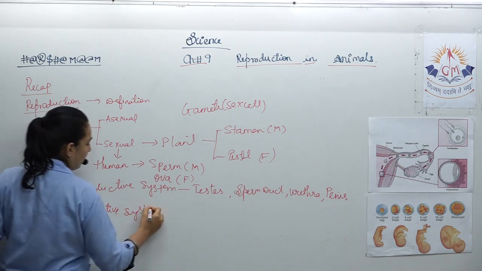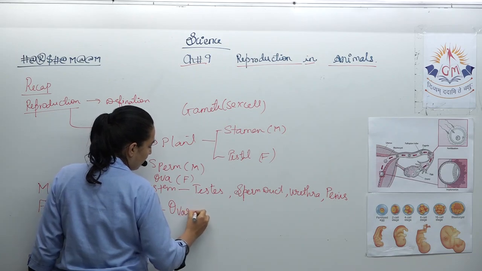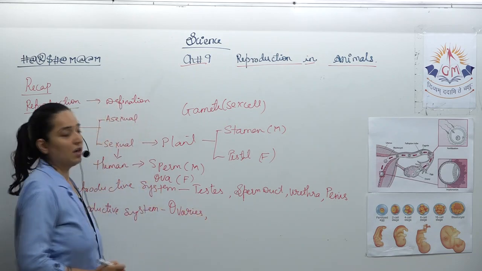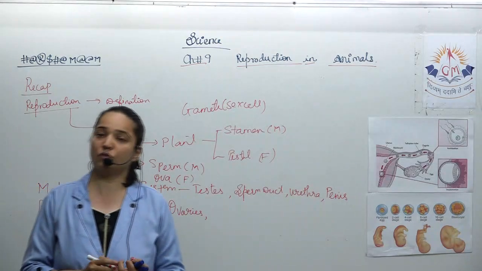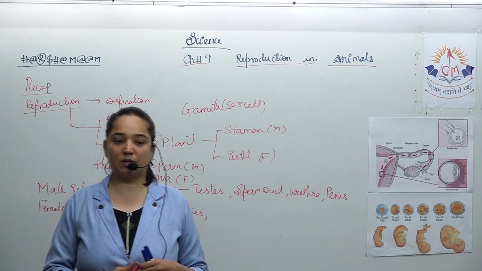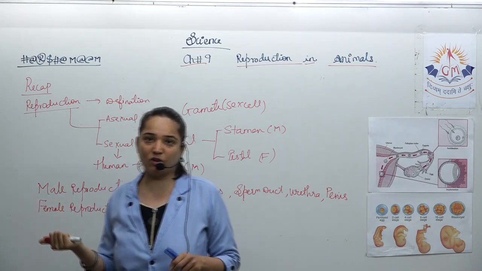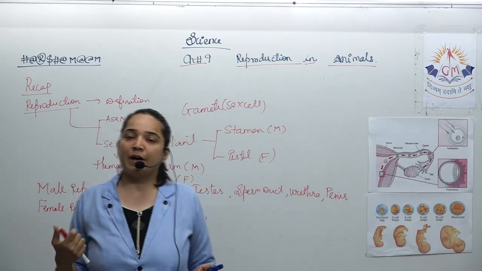If we talk about the female reproductive system, the very first thing we talked about is the ovaries. The singular is called ovary, and two together are called ovaries. There are two ovaries, located on either side.